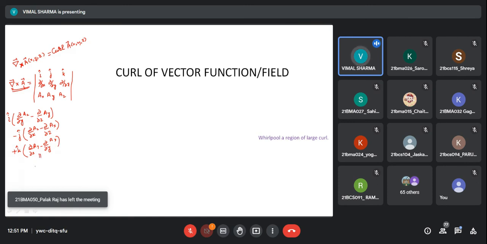So this is a vector quantity having three components in three different directions. You can find the magnitude of this by squaring and adding all these and taking the square root. That will give you the magnitude of curl of A.